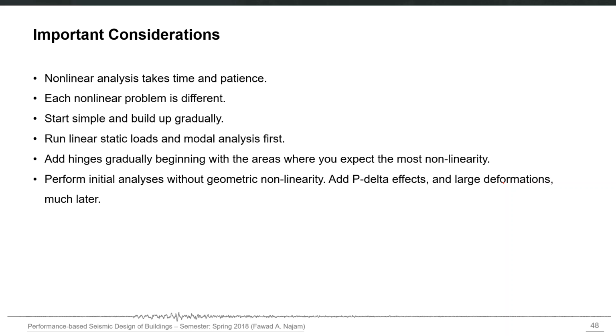And second is the geometric nonlinearity. It is due to the change in the geometry of the structure, and if that change is such that it modifies your equilibrium or compatibility relationships, then it becomes a nonlinear problem. The third is boundary conditions nonlinearity, where the actual boundary conditions may sometimes be nonlinear. That is a very special case.